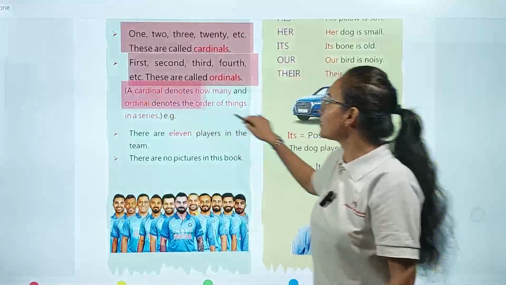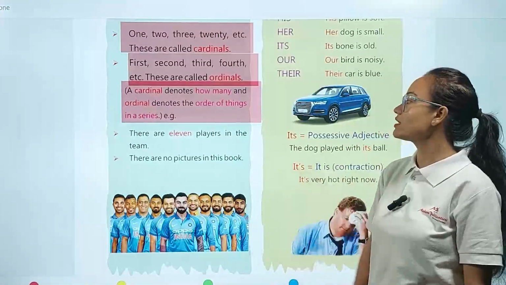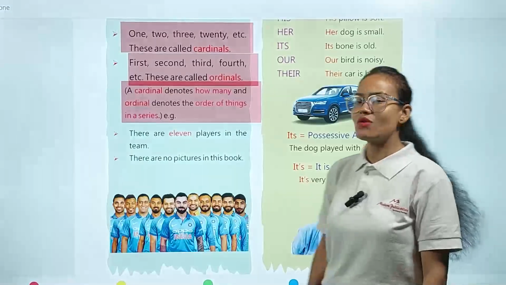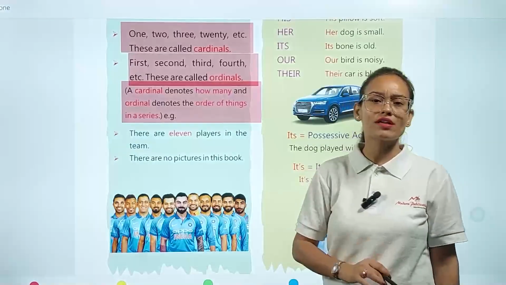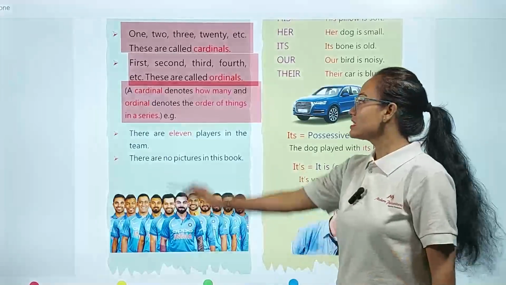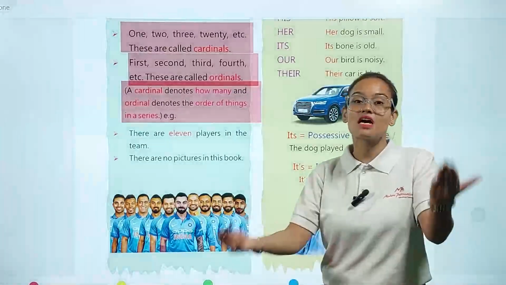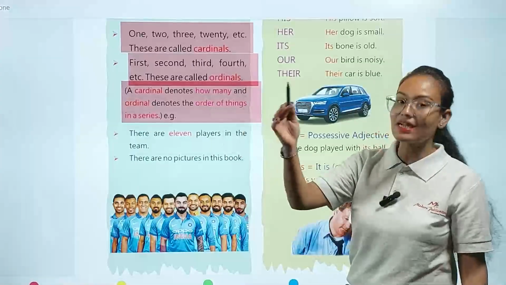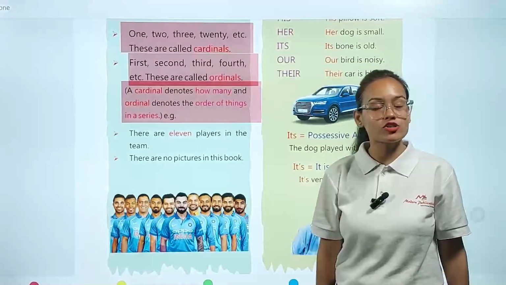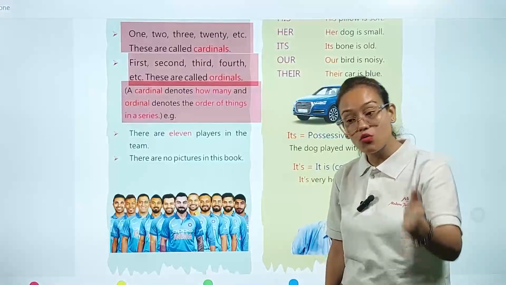The cardinal denotes how many, and ordinal denotes the order of things in a series. Now, what is the difference between cardinal and ordinal number? Both are showing adjective of number. There is a difference. Cardinal adjective of number always shows how many things are present there. On the other hand, ordinal adjective of number shows the order of things, meaning at what place.